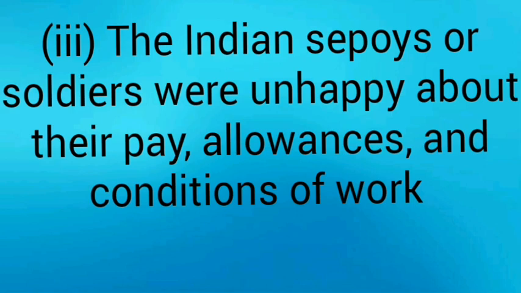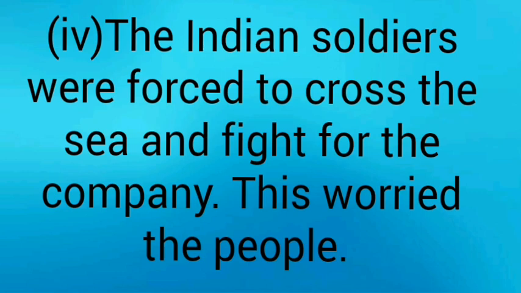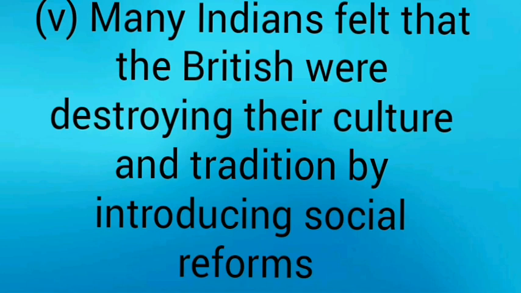Third point: the Indian sepoys or soldiers were also unhappy about their payment, allowances and conditions of work. Fourth point: the Indian soldiers were forced to cross the sea and fight for the company. This worried the people. Fifth point: many Indians felt that the British were destroying their culture and tradition by introducing social reforms. That's why Orthodox Indians were also against the British.